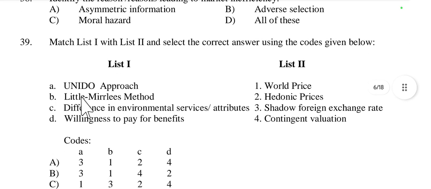Then question number 39, list 1 and list 2. First one is the UNIDO approach. The UNIDO approach is related with shadow foreign exchange rate. Then the Little-Mirrlees method is related with world price.